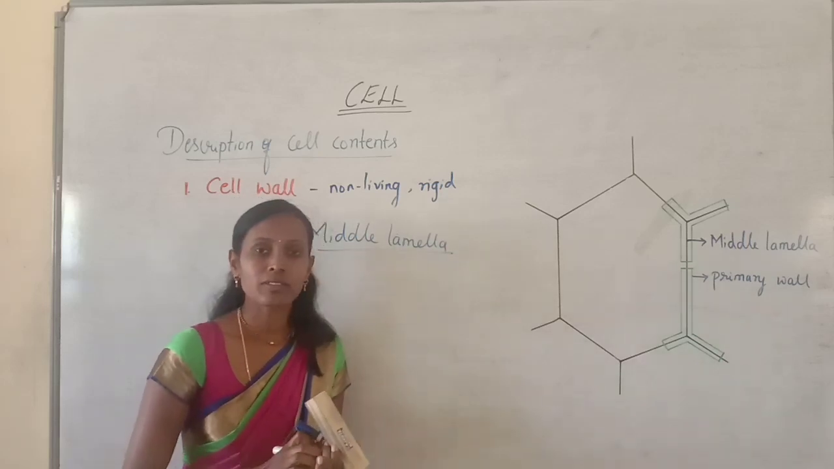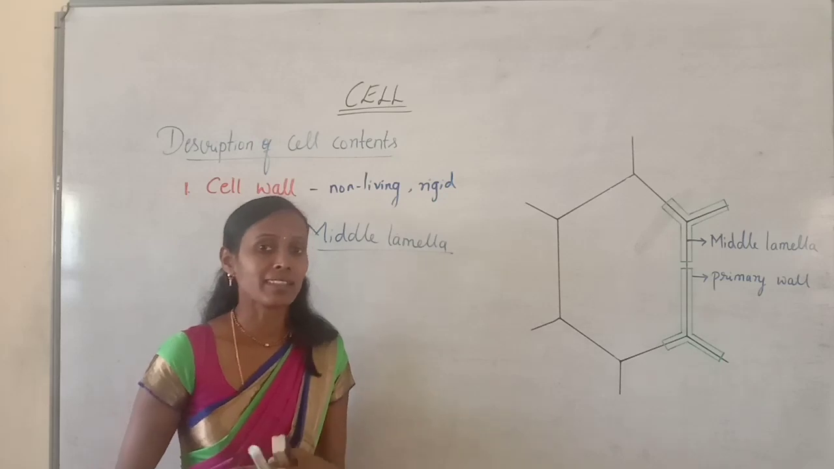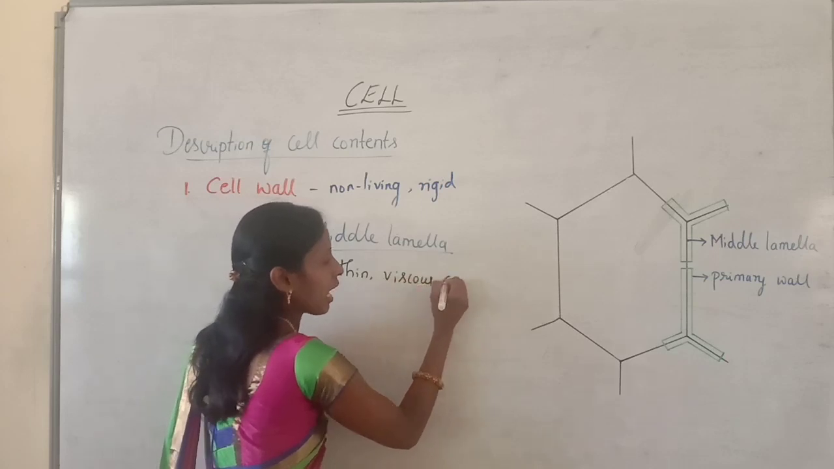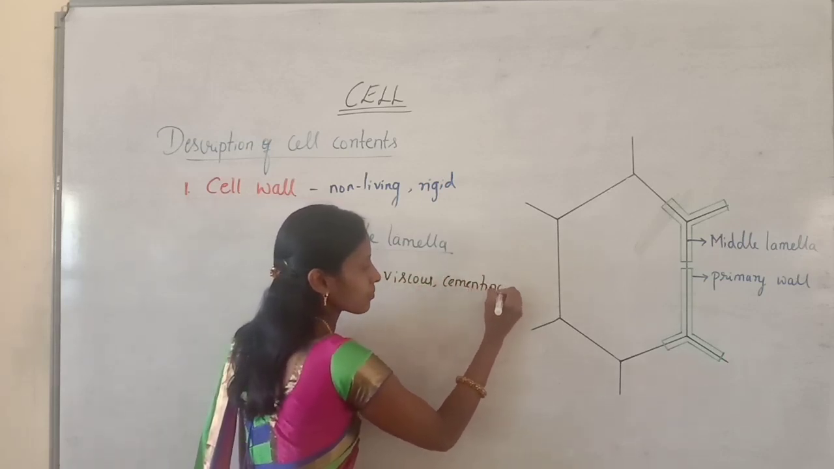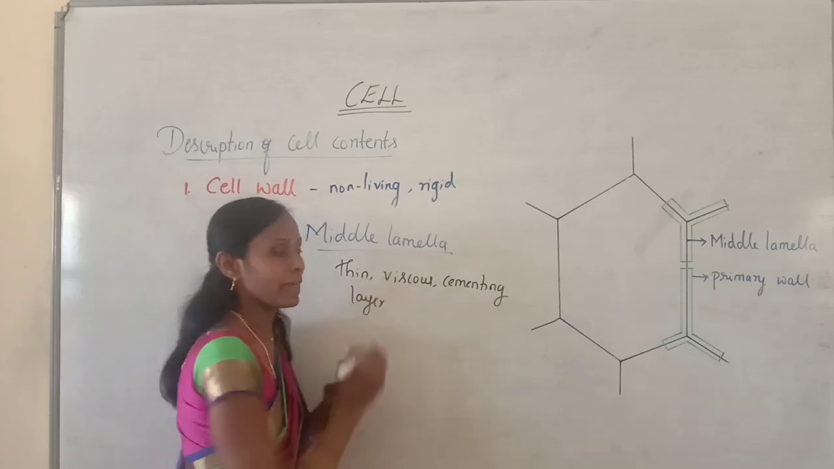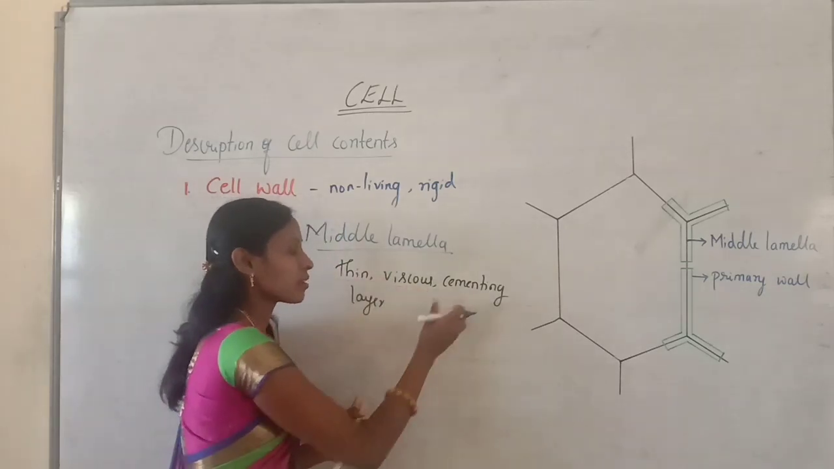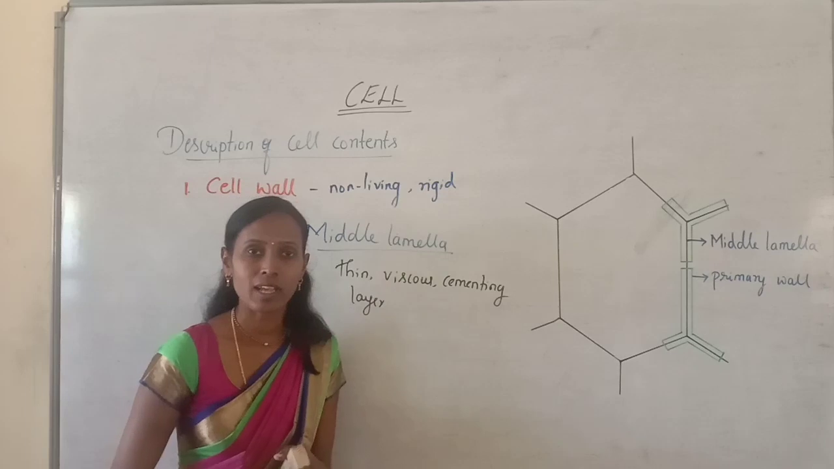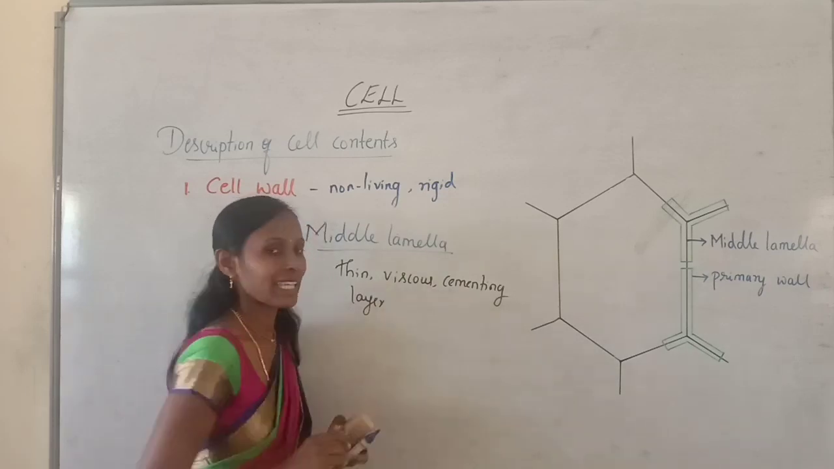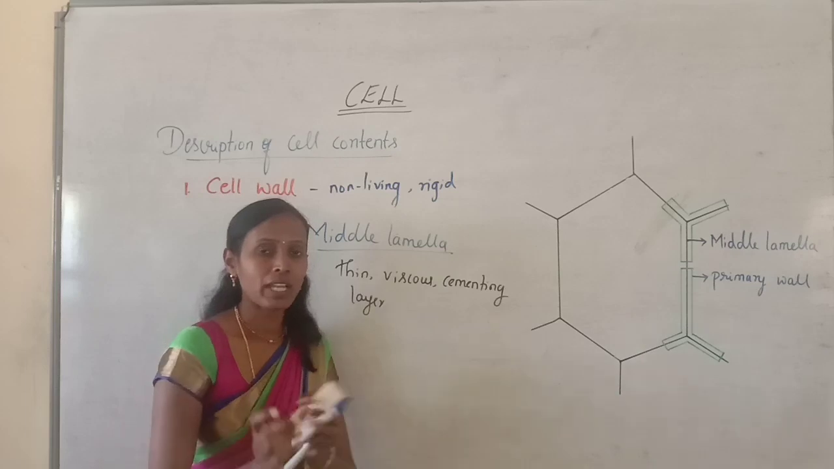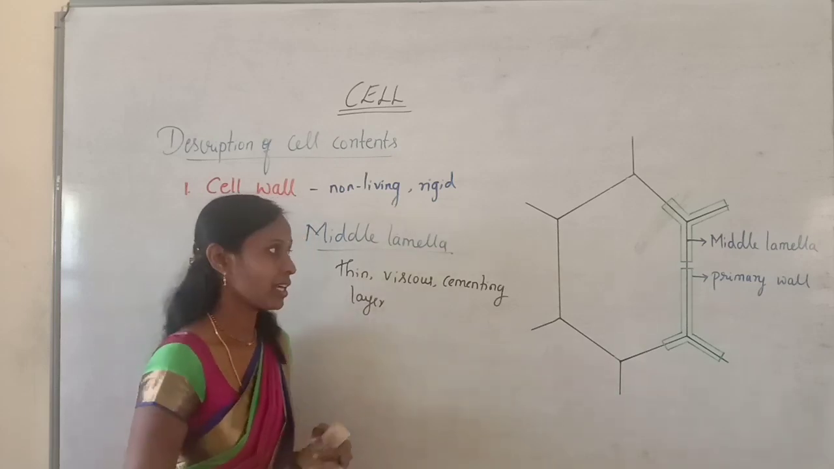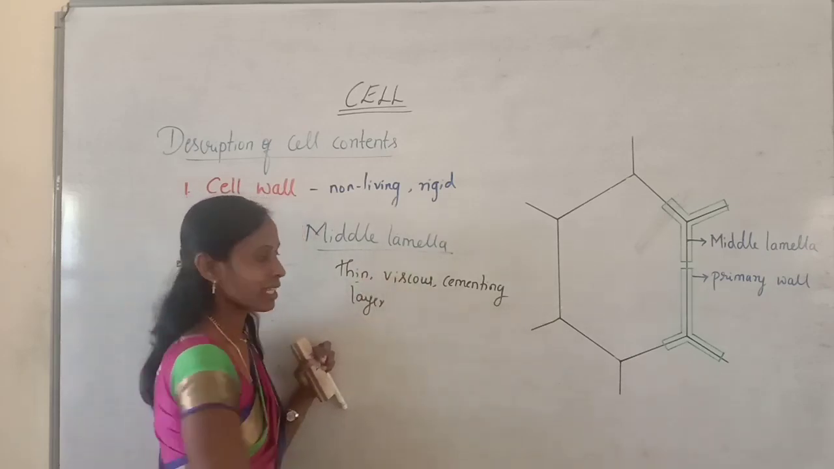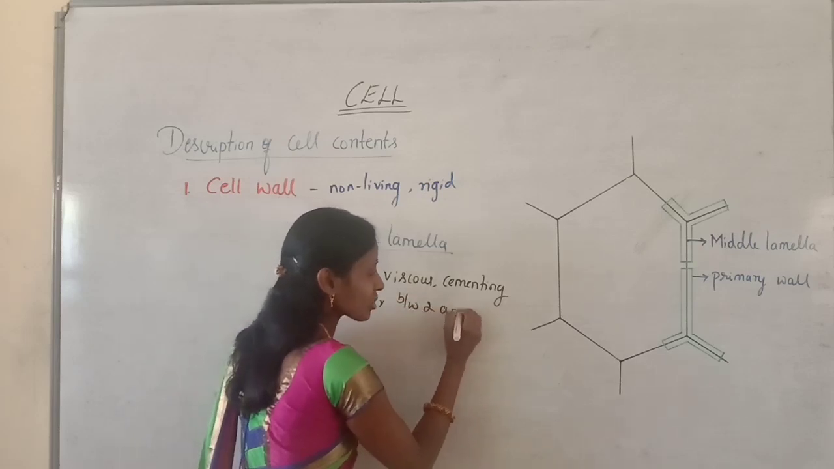Middle lamella. So what is this middle lamella? Actually it is a thin, viscous and cementing layer. As the layer is very thin, it is said to be thin. Viscous in the sense it is somehow sticky, and it is like a cementing layer. I will tell you how it is considered as a cementing layer. You just remember the middle lamella, it is a thin, viscous and cementing layer between two adjacent cells.